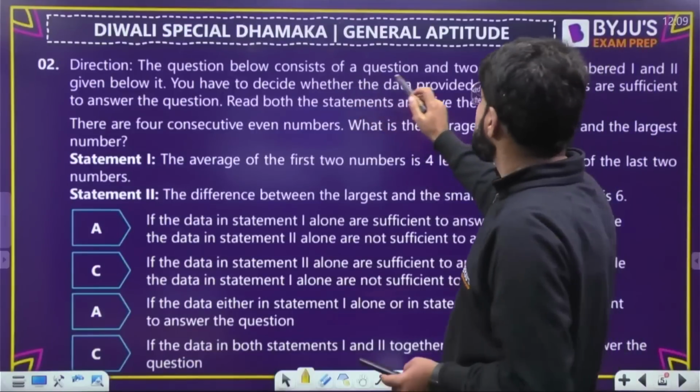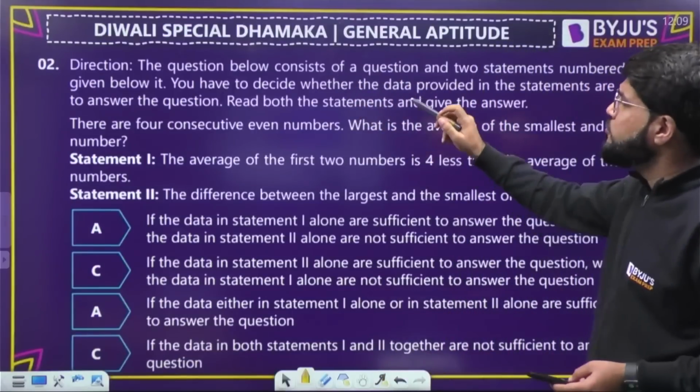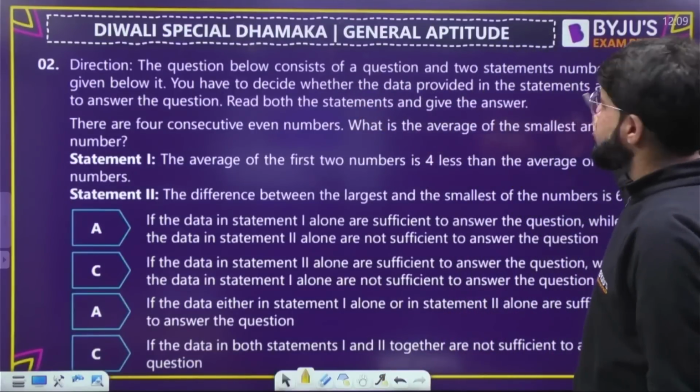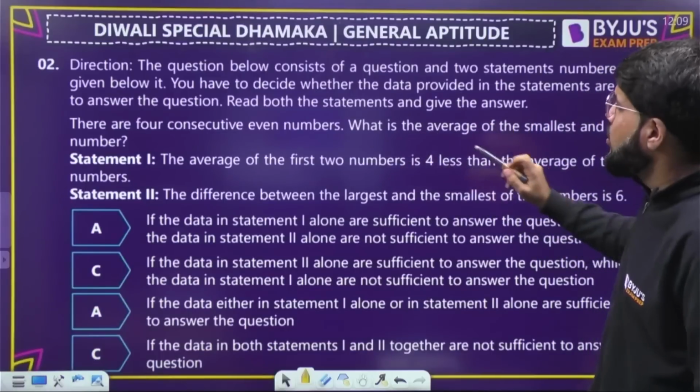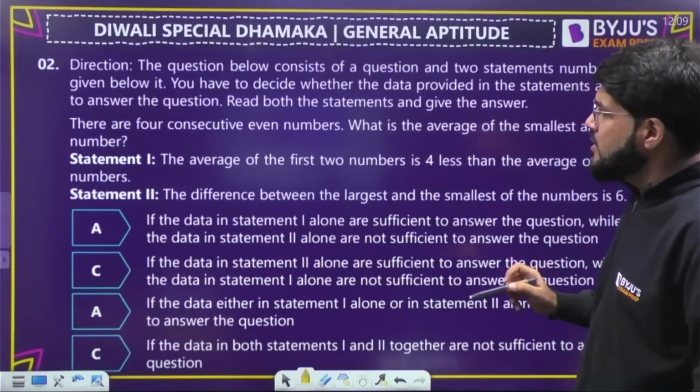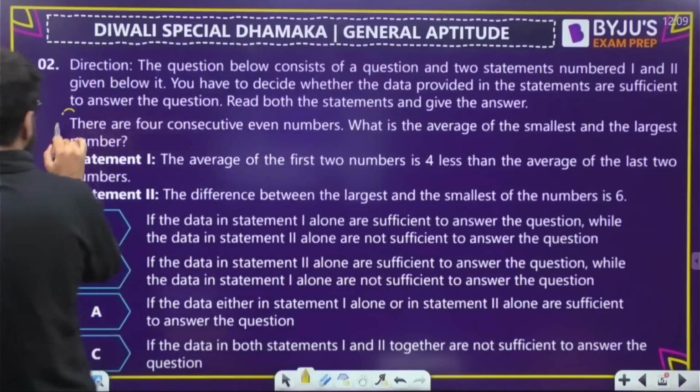The question below consists of a question and two statements numbered 1 and 2. You have to decide whether the data provided in the statements are sufficient to answer the question or not. Read both the statements and give the answer. So what is the question? This is actually your question.